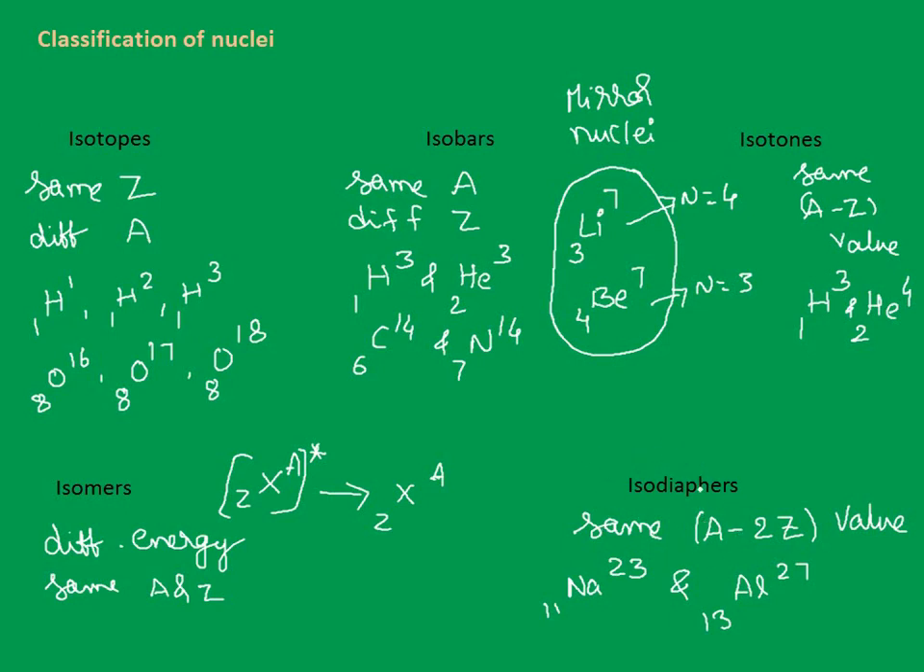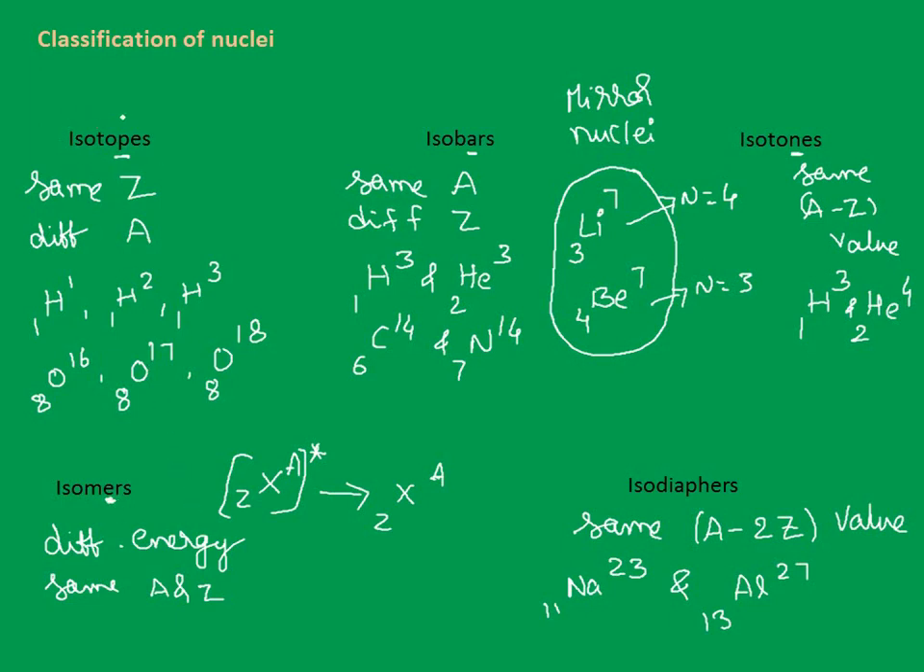Isodiaphers: keep this aside for a while, because in isodiaphers, di refers to 2. So out of all, we are having only this A minus 2Z value. So it is easy to remember isodiaphers, A minus 2Z value. Most of the confusion will be between isotopes, isobars, isotones, isomers. So look at the third letter from the ending in all. Here P, here A, here N, here E. Are you observing?